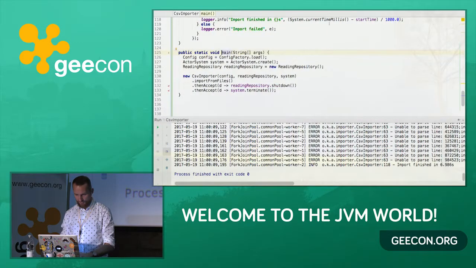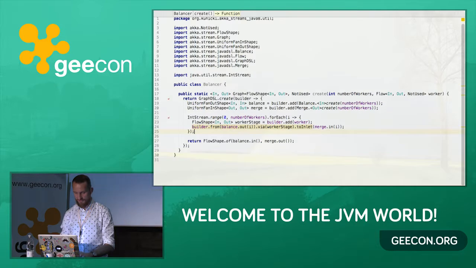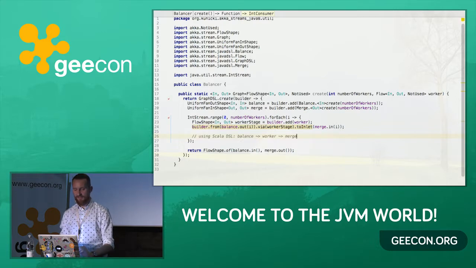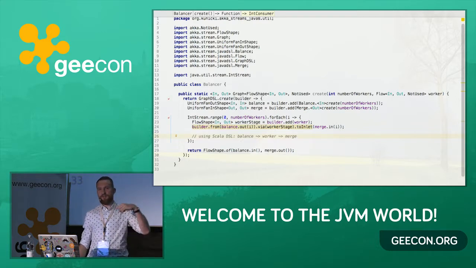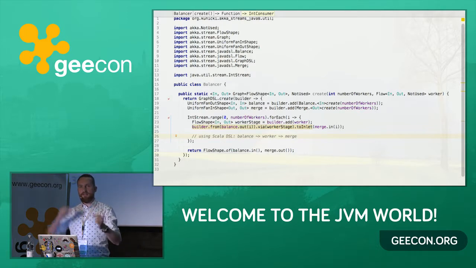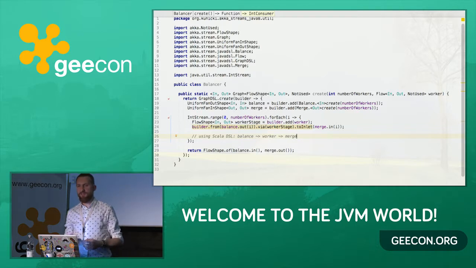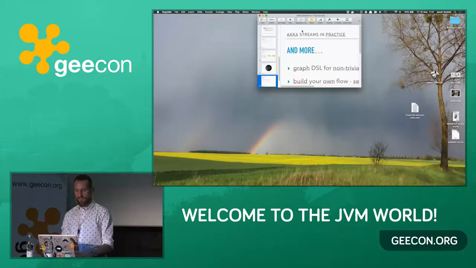Actually, I forgot to show one more thing, which is the Scala DSL. Here, when connecting all the stuff, we needed to use the builder. If we use the Scala DSL, we have the magic arrow operator, which basically does all the things that we do manually. It calls builder add, and it connects the inputs. So this is the place where the Java API for Akka Streams is not that good. In Scala it is much better. All the other APIs are pretty much similar. So in Java 8 with lambdas and method references, it's fairly easy and comfortable to write, but this is the place where the Scala API is more comfortable because of the magic arrows that you can use.